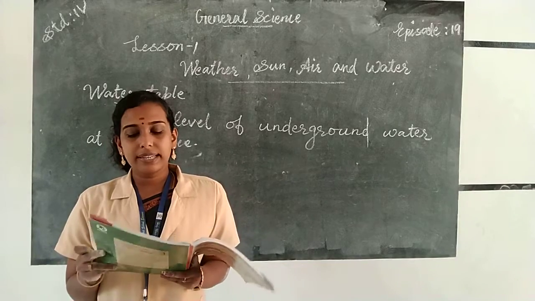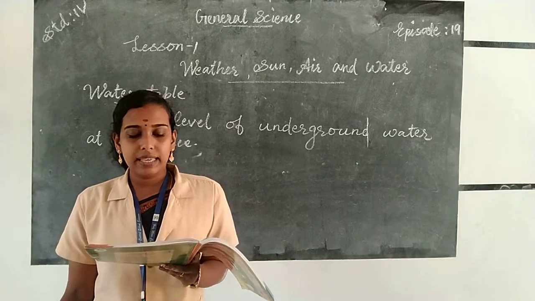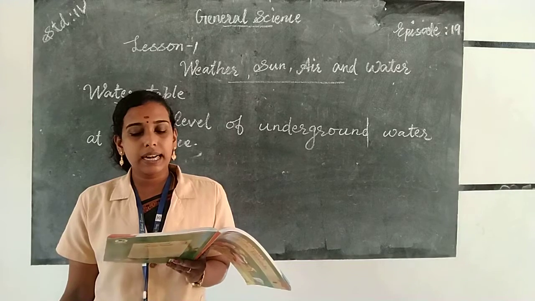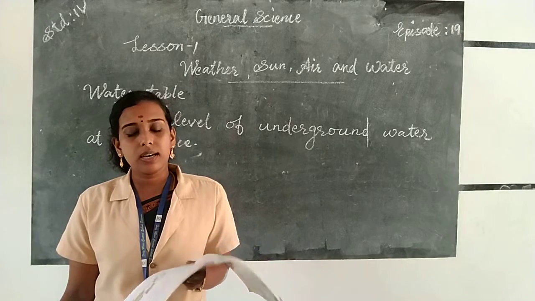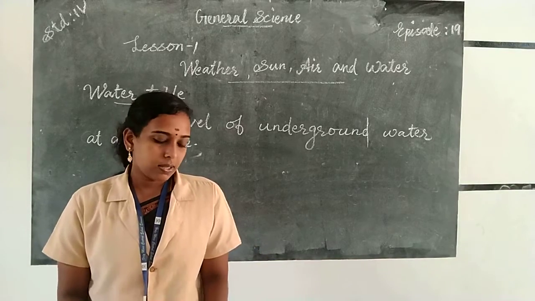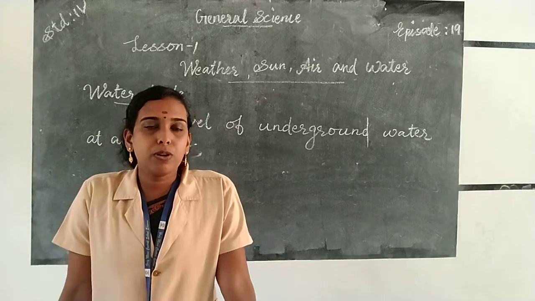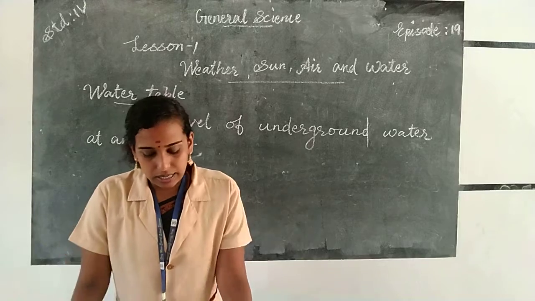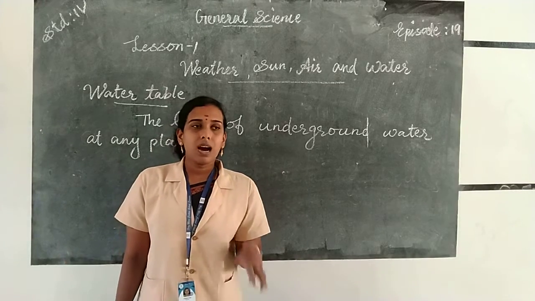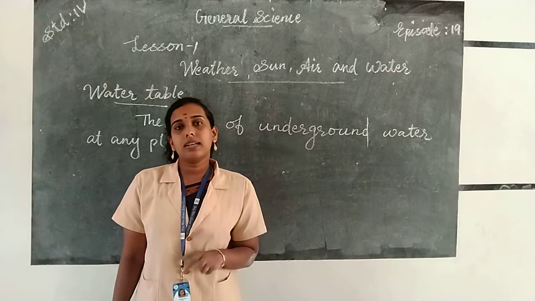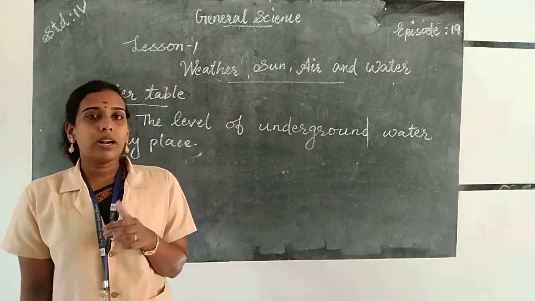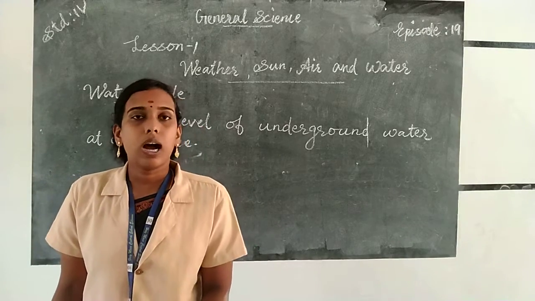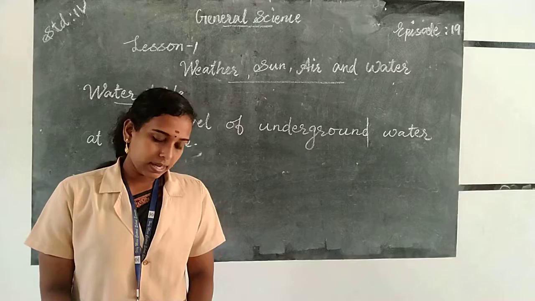Different kinds of filters are available these days that can remove germs and dissolved chemicals to make water safe for drinking. So these are the different methods to purify the water. Then the next one is underground water. Underground water means the water present in the soil underground, and the level of underground water is known as the water table. Okay, so look at your textbook.